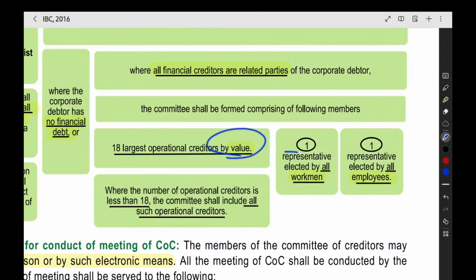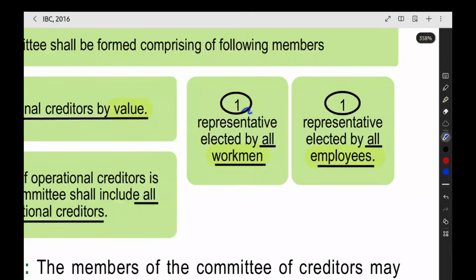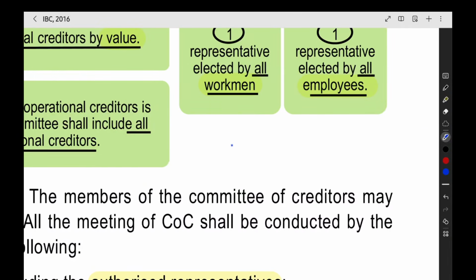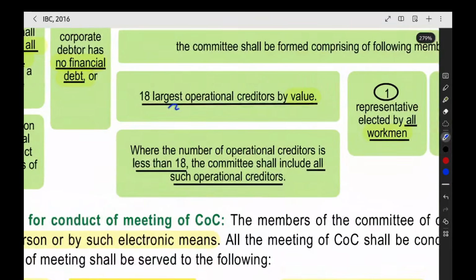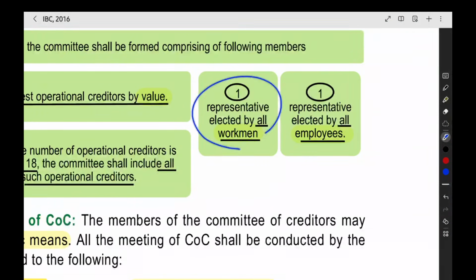Now, one representative for all workmen, elected by all workmen, and one representative elected by all employees. Like there will be 10,000 people working in the factory; for all those people, we will have one representative. And some 2,000 people work in the offices. When you are working in the office, you are called an employee. When you are working in the factory and such places, you are called workmen. So for all the employees, we will have one representative. Like this, the 18 largest operational creditors, one workman representative, and one employee representative will be there in the committee of creditors.